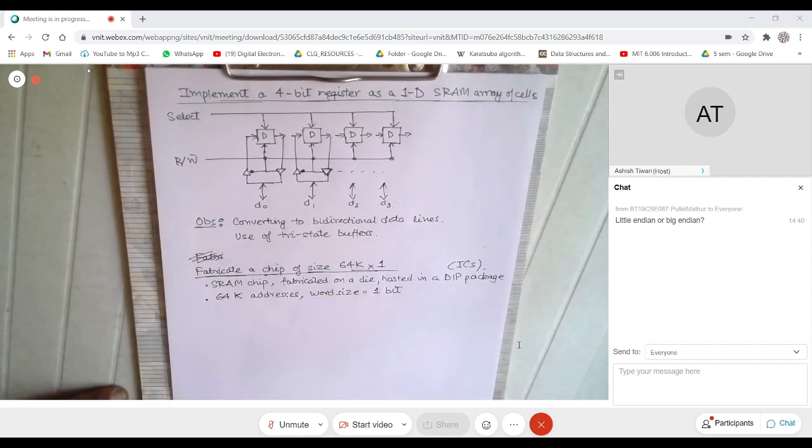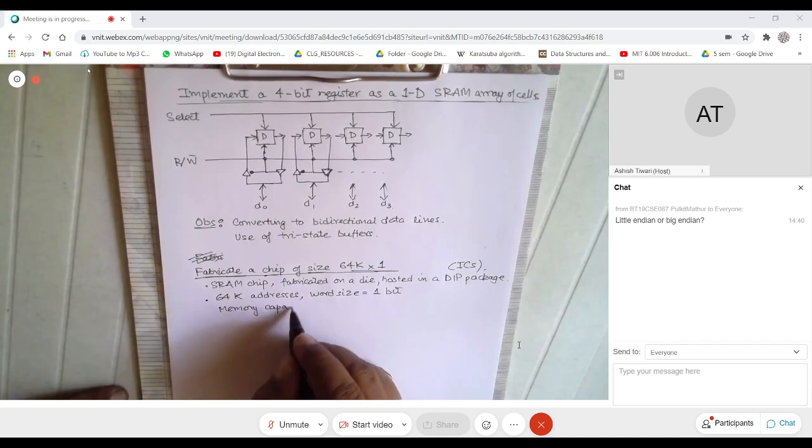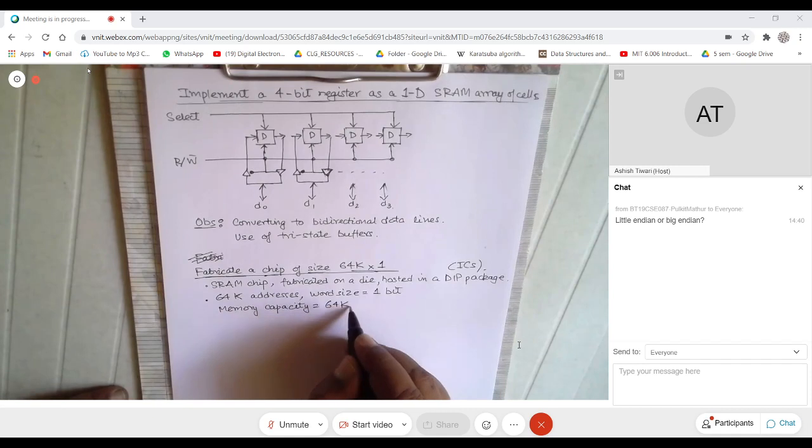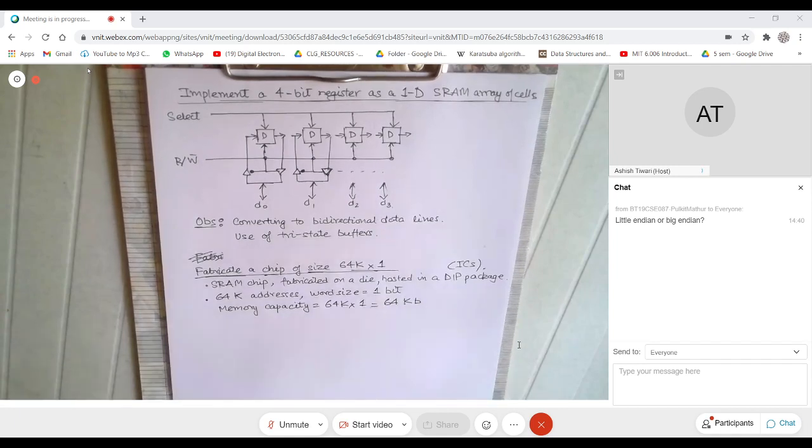So the word size is 1 bit, and the memory capacity is 64K into 1, which is 64 kilobits. So this you have to understand.